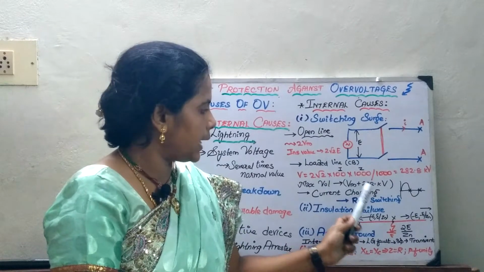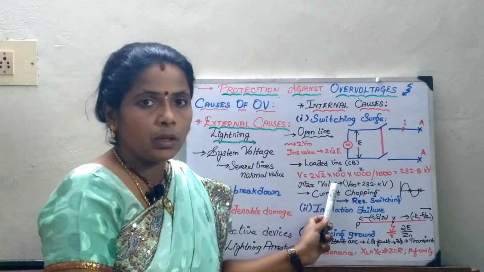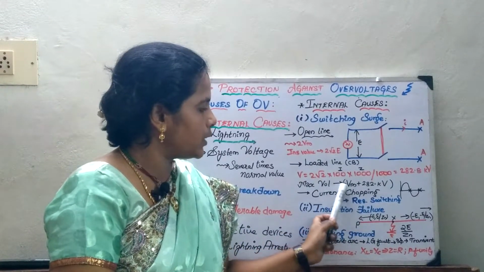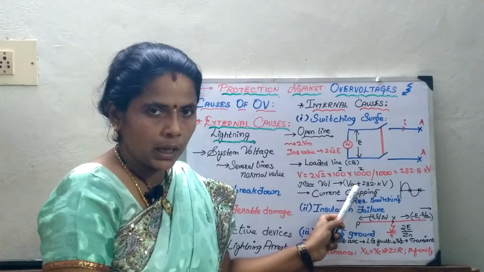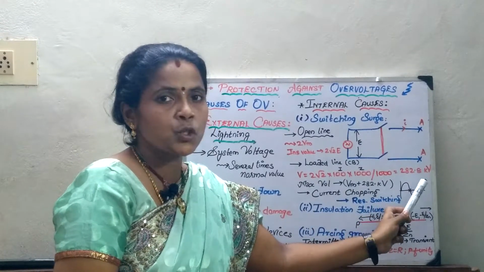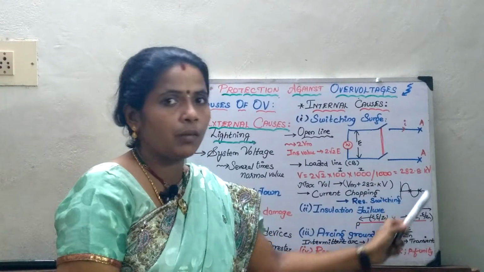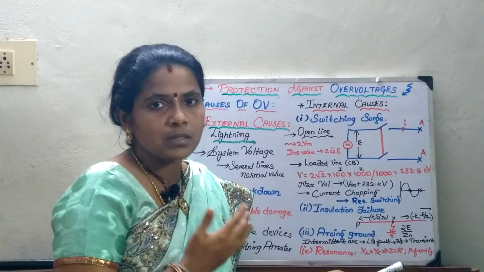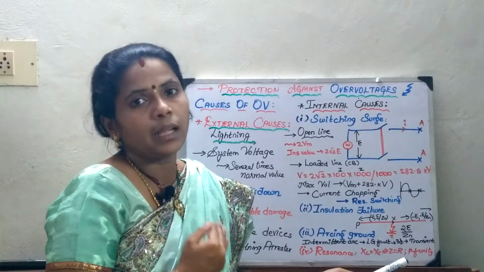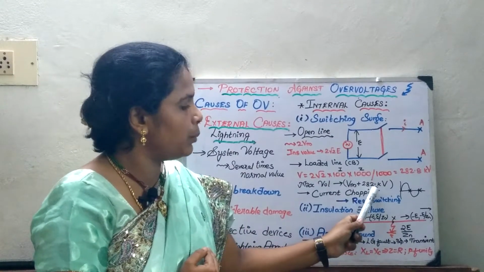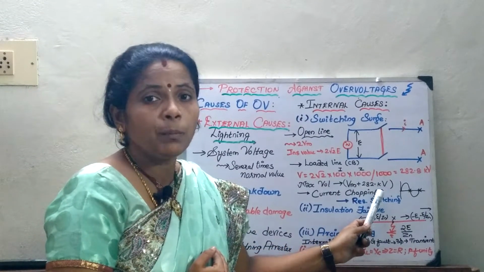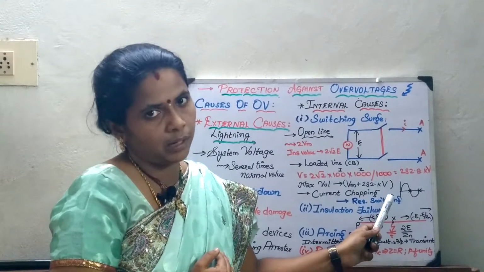In this case, the maximum voltage is the initial maximum voltage Vm plus this increase of 282.8 kV. So, this is quite a cumbersome value which cannot be neglected. Such high voltage will be induced in the line. So, a suitable protection mechanism is required.